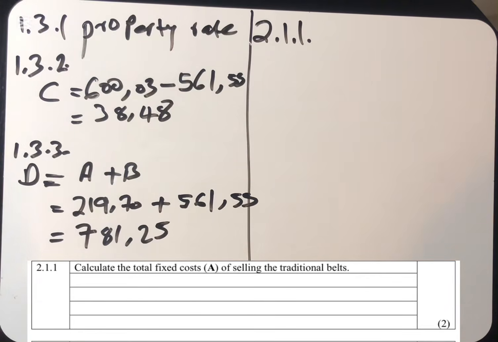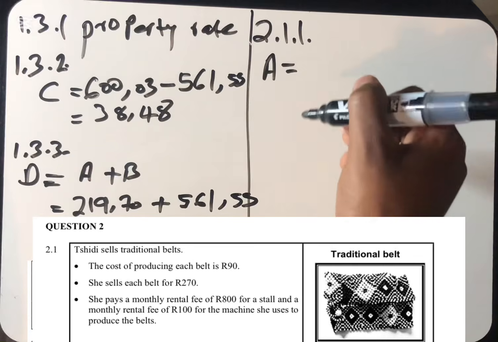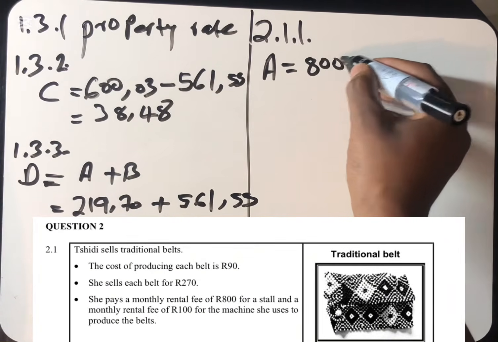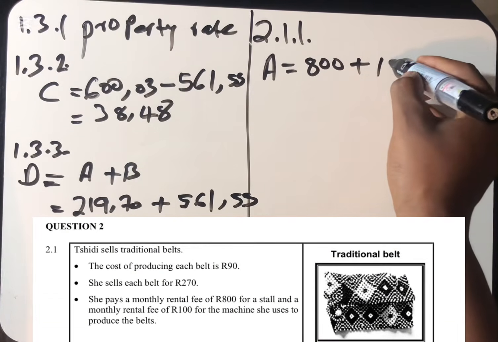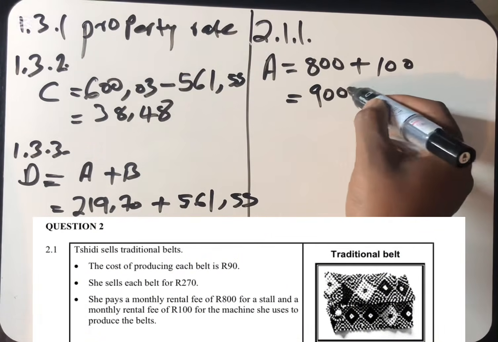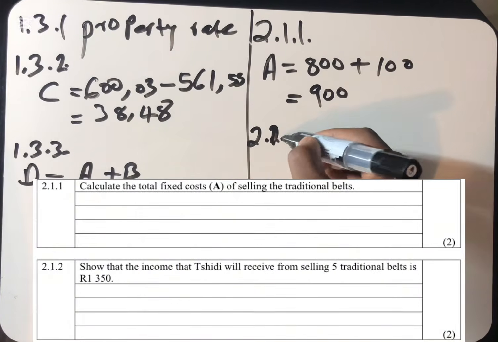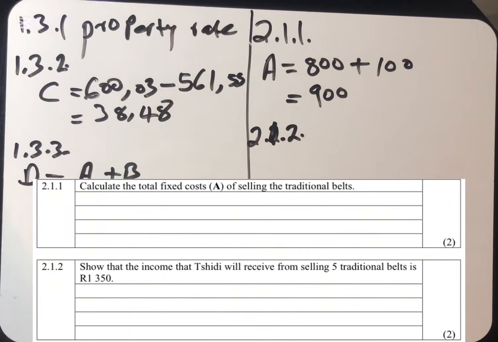2.1.1 says calculate the total fixed cost, which is the value of A, of selling the traditional belt. I already explained this to say that the fixed amount that we are having in this statement is 800 for rental of a stall and 100 for rental of a machine. So the two will give us how much? 900 rand. So this 900 rand is going to be the fixed amount each and every month. So we move to 2.1.2.